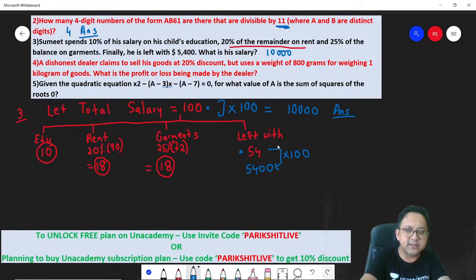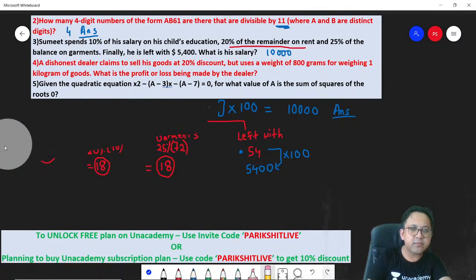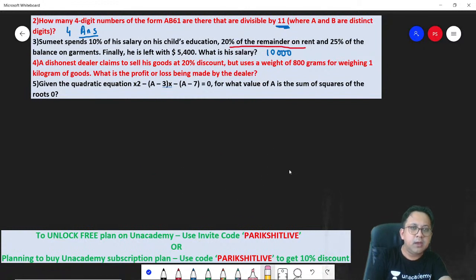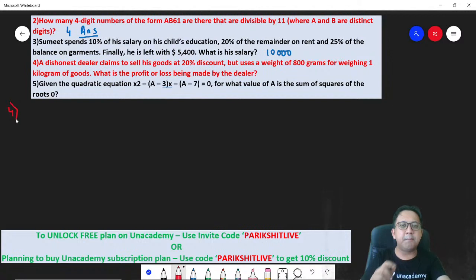Okay. Let's look at the next one. Number 4. Just let's drop this. A dishonest dealer claims to sell its goods at 20% discount but uses a weight of 800 grams for weighing 1 kilogram of goods. What is the profit or loss made by the dealer?